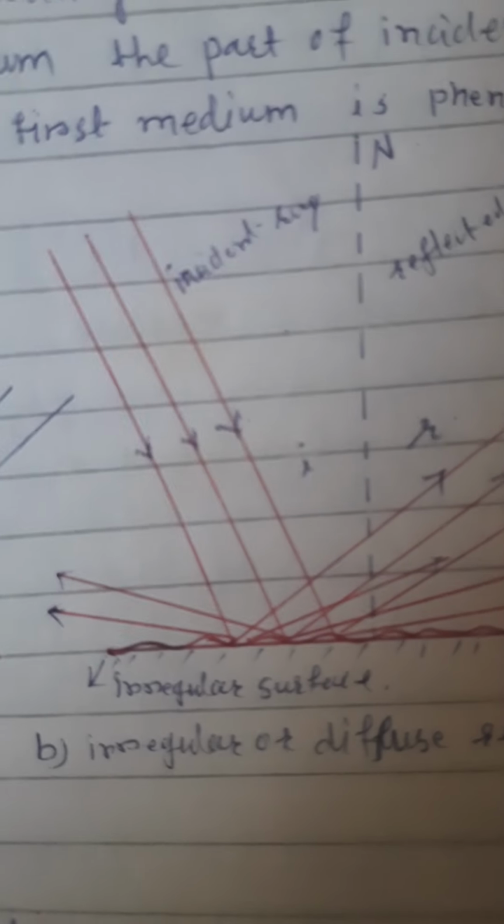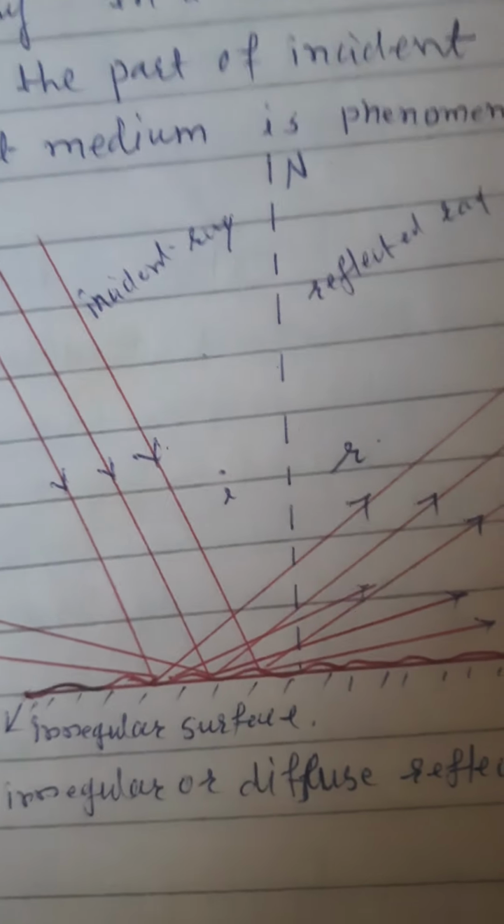Next, we will see the concept of reflection and refraction of light. Reflection of light means that when light traveling in a medium falls on a second medium, part of the incident light is returned to the first medium. This phenomenon is called reflection.